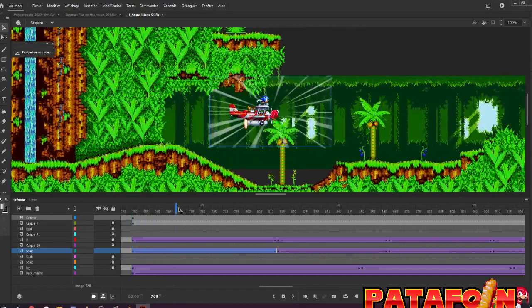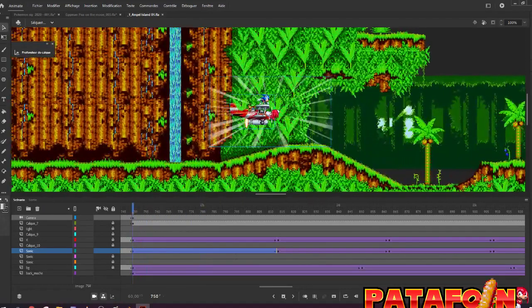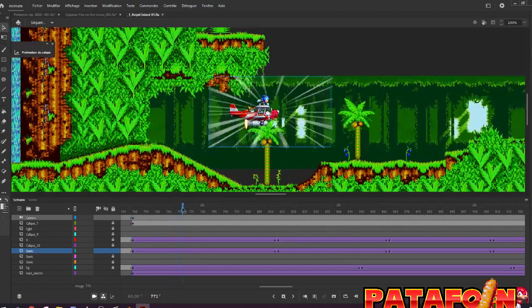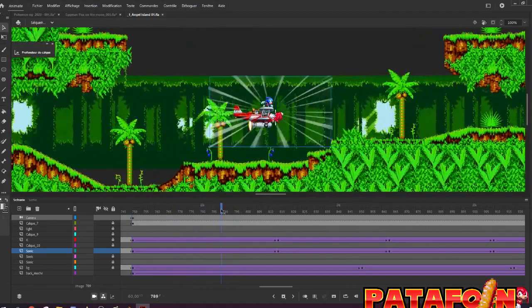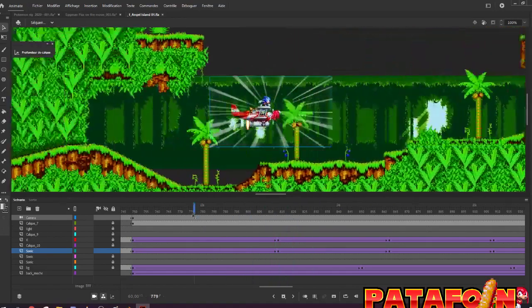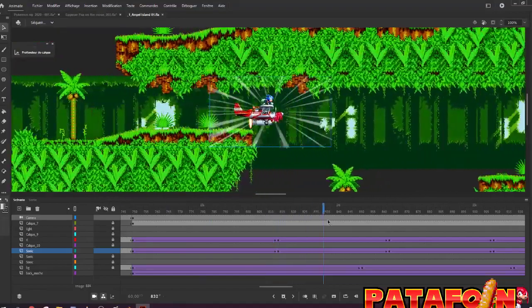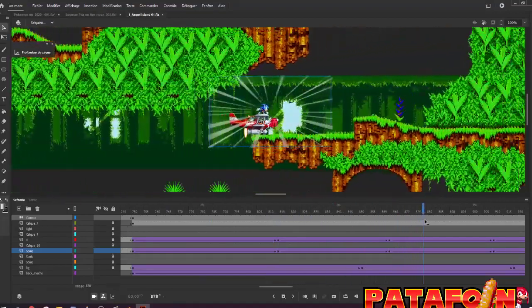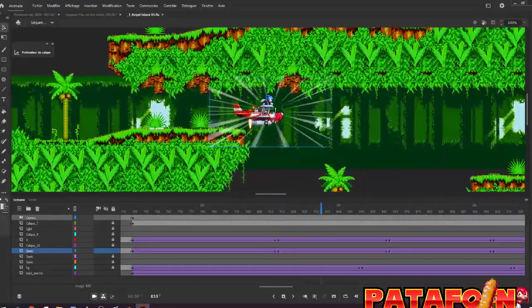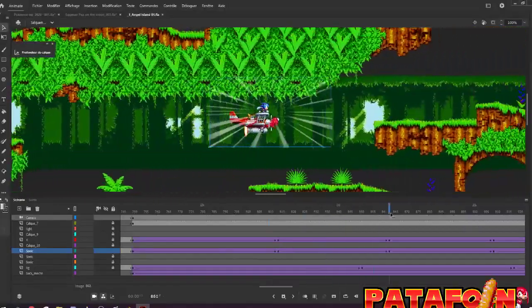So what is happening here is the character is not moving and the camera is not moving. It's only the background that is moving. And I just move them a tiny bit up and down to make them feel like they are moving. But yes, it's only the background and the zone that is moving, nothing else.